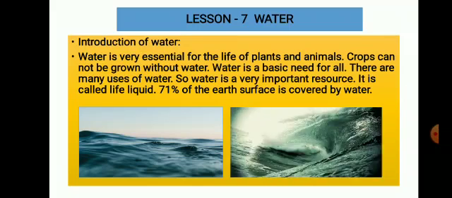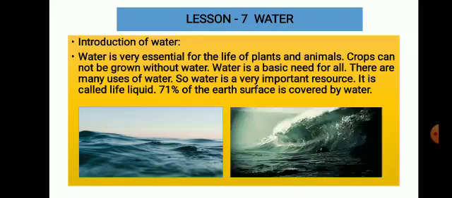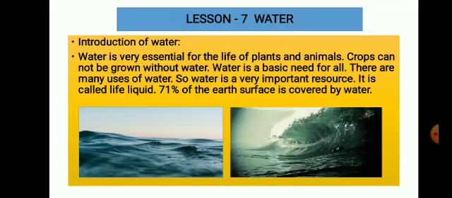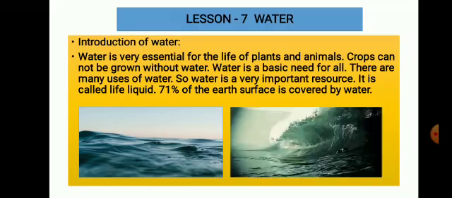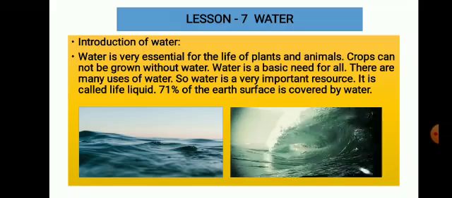Introduction of water. Water is very essential for the life of plants and animals. Crops cannot be grown without water. Water is a basic need for all. There are many uses of water. So water is a very important resource. It is called the life liquid.